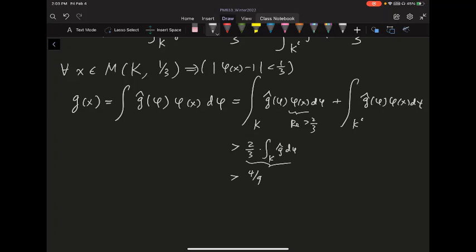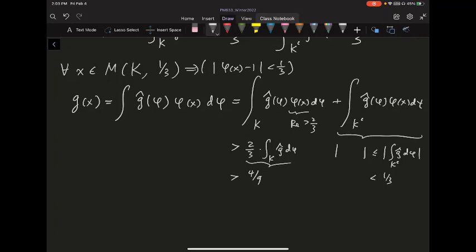And the second part is that you add another thing. If you take the absolute value of this, that's going to be less than or equal to the absolute value of the integral of g hat d phi, where g hat is positive, but you're integrating on the complement, and this one is going to be less than 1/3.